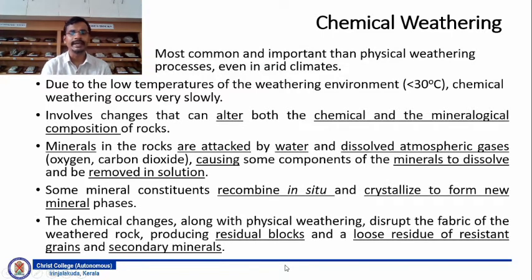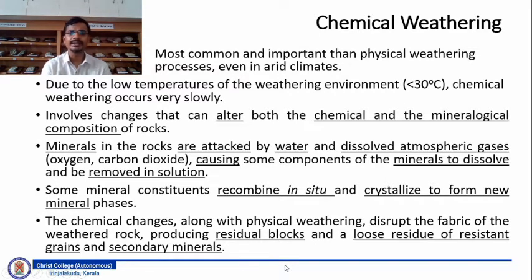It involves changes that can alter both the chemical and mineralogical composition of the rock. This is not the case in physical weathering, where no chemical change occurs in the rock. Whereas in chemical weathering, both the chemical and mineralogical composition of rocks are altered. Minerals in the rocks are attacked by water and dissolved atmospheric gases like oxygen and carbon dioxide, which cause some of the components of the mineral to dissolve and be removed in the solution.